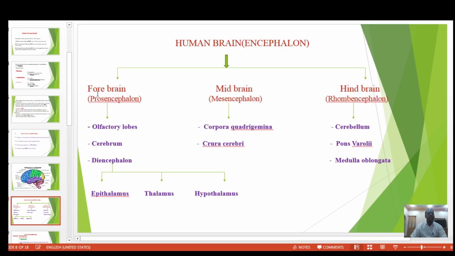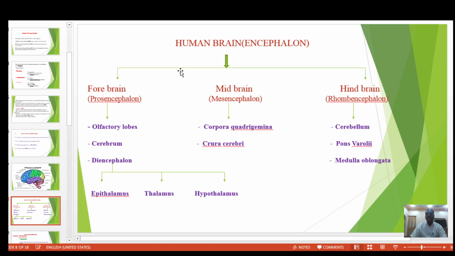The forebrain is also divided into three parts: the first part is the olfactory lobes, the second part is the cerebrum, and the third part is the diencephalon. The diencephalon consists of three parts: the epithalamus, the thalamus and the hypothalamus. These are the parts of the forebrain, also called prosencephalon.